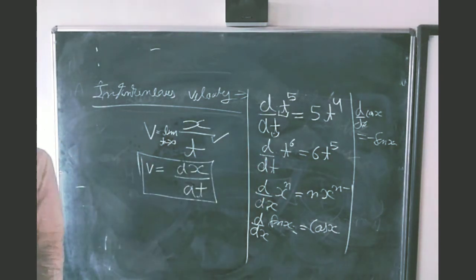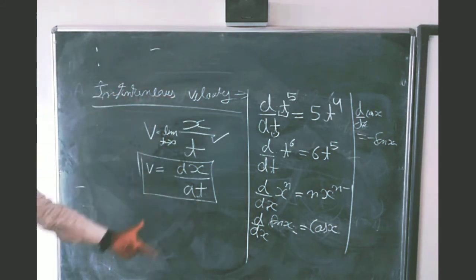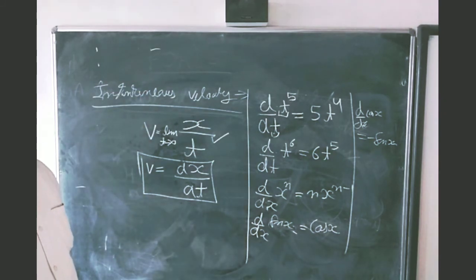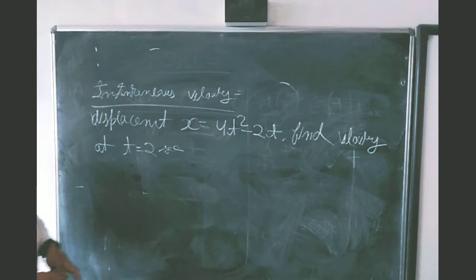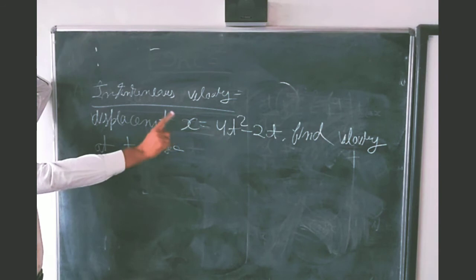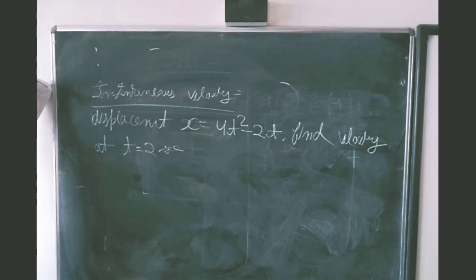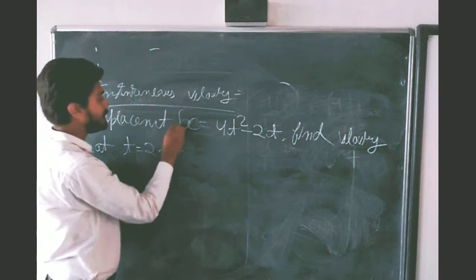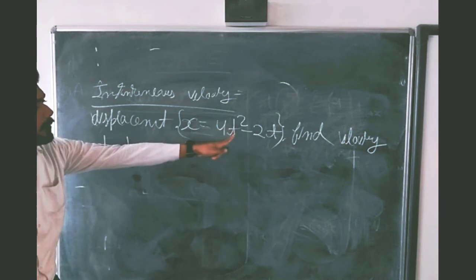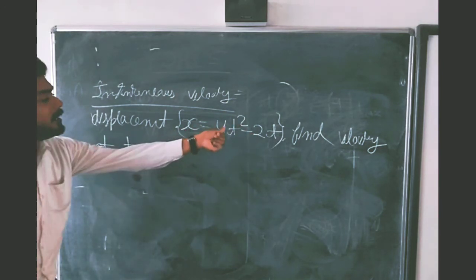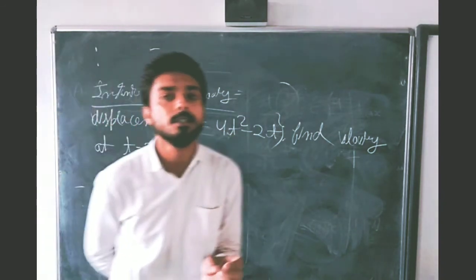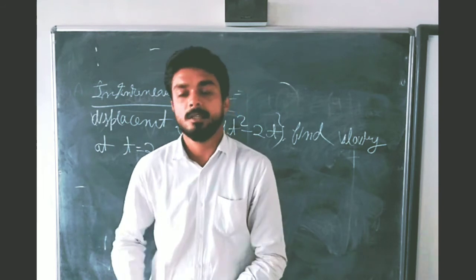Now we are going to take an example of instantaneous velocity. Before taking that example, you can write this formula of instantaneous velocity. Students, the question is: displacement x is equal to 4t square minus 2t. Find velocity at t is equal to 2 seconds. We have the equation of displacement, and this displacement is a function of time. Whenever it is a function of time, you will use the concept of instantaneous velocity.